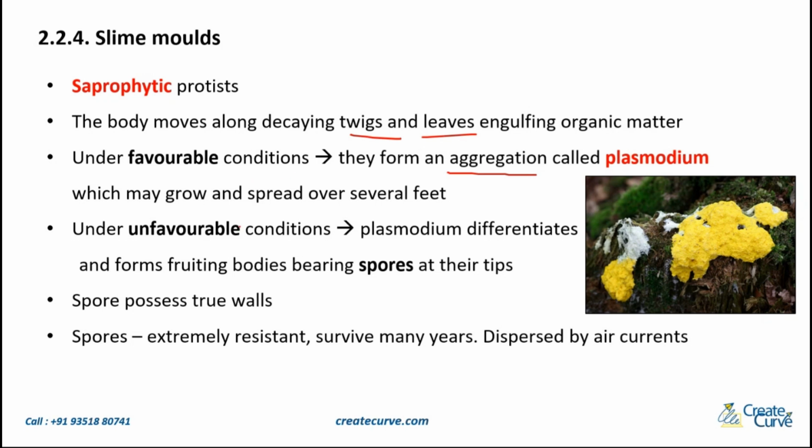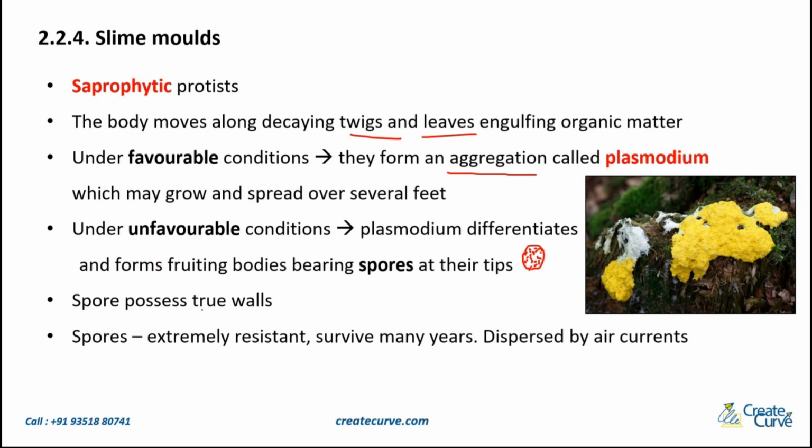If there is an unfavorable condition in the environment, then the plasmodium will differentiate, as in break apart, and they will form fruiting bodies bearing spores at their tips. So something like this. There will be fruiting bodies which are going to have spores at the tips. So this is during the unfavorable conditions. So you should know this: how do they behave under favorable conditions, and how do they behave under unfavorable conditions?